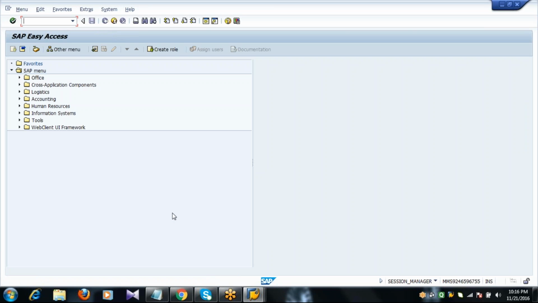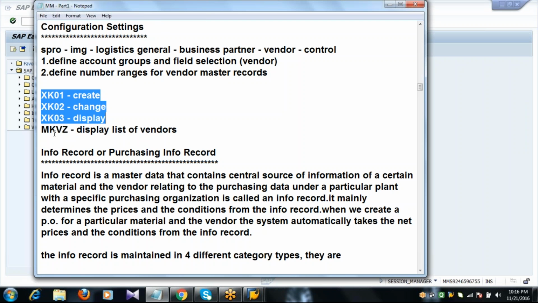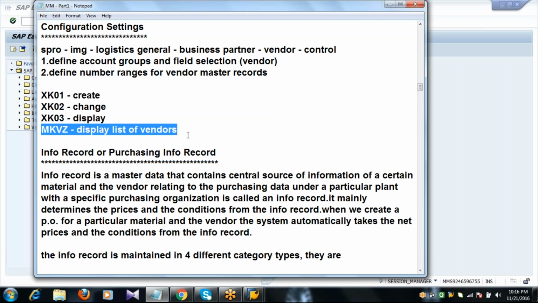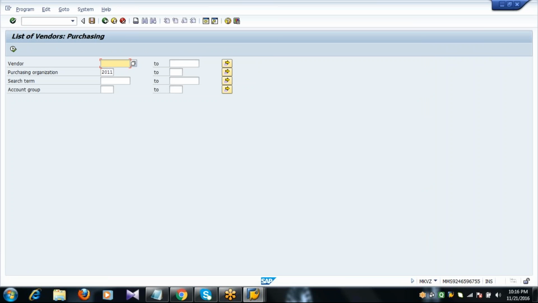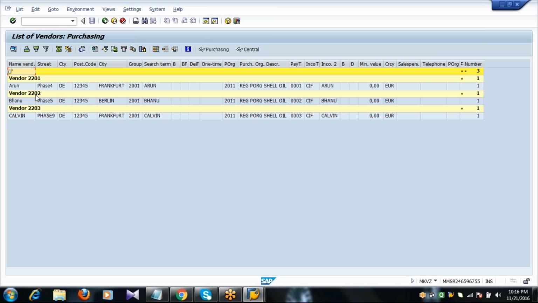It's more than enough. Like how we have seen the list of materials, in the same way we are able to see the list of vendors. MKVZ is to display the list of suppliers. I'll go to MKVZ. You want to see the list based upon your purchasing organization or search term or account group. Let us say I'll enter my created vendor account group. Execute. Now see here, the vendors are 2201, 2202 and 2203.